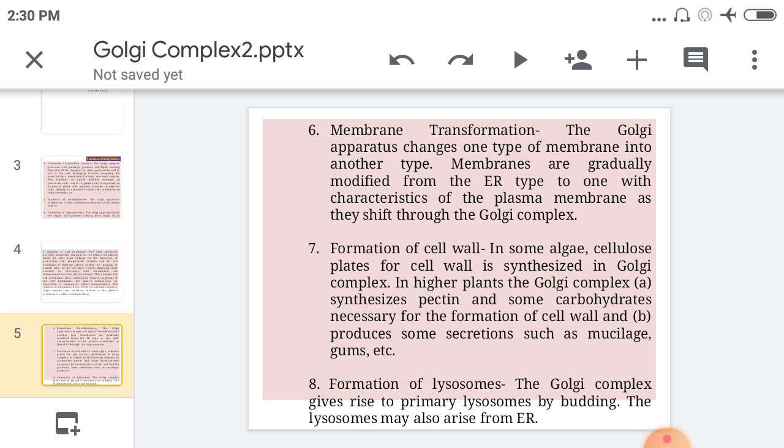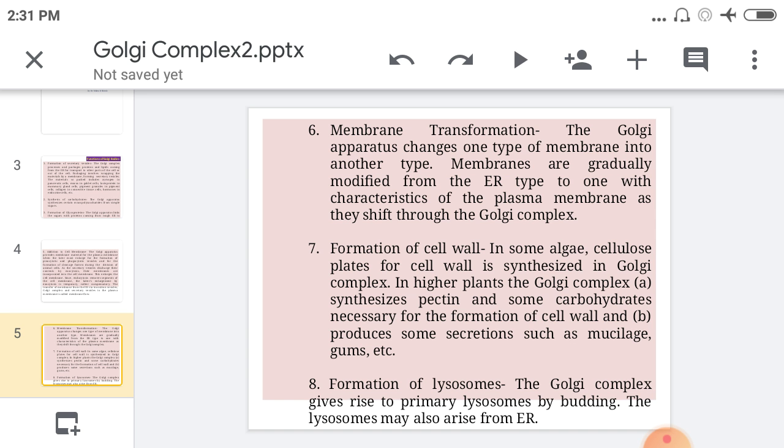ER type one with the characteristics of the plasma membrane shifts through the Golgi complex. Then the next function is the formation of cell wall. In some algae, cellulose plates or cell wall is synthesized in the Golgi complex.